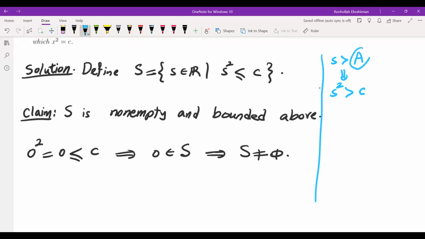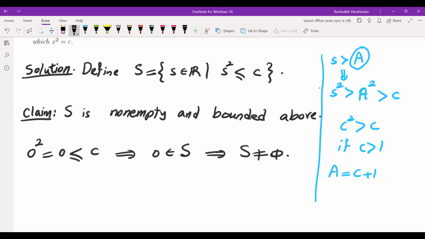What I'm trying to find out is what is A. So let's do that. If I square both sides, I get A squared. I would like A squared to be more than C. So I'm looking for something that when I square it, it's more than C. Well, C squared more than C isn't always true. This is only true if C is more than 1. So maybe I can make it larger. Maybe I can make it as A equals something larger than C, but also larger than 1. So maybe C plus 1. And if you do that, then you would see that that would work.